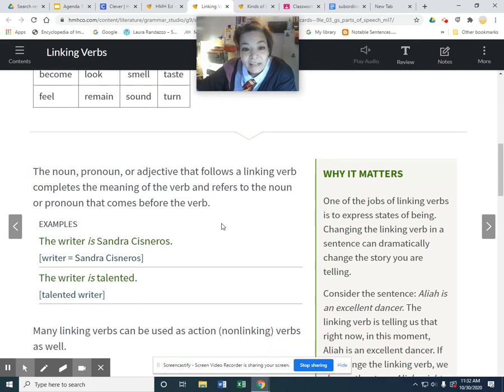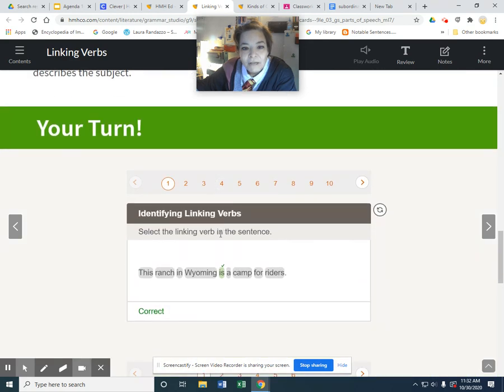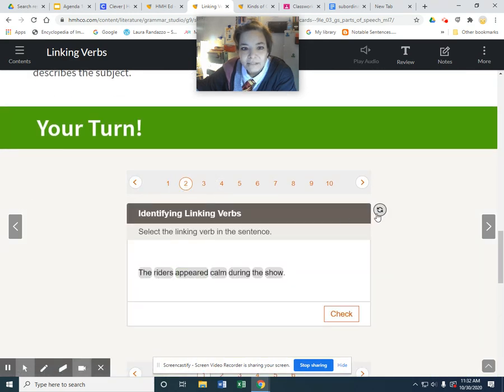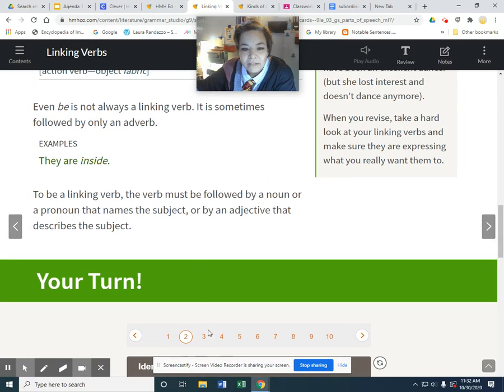So when we look at the exercise down here, when we go to the linking verb on number 2, oh, and I didn't clear it. So hold on a second. I gotta go like this. Number 3. There we go.